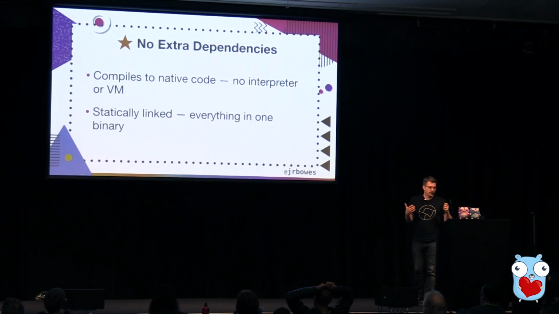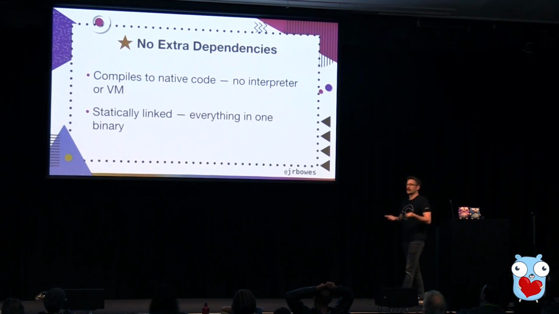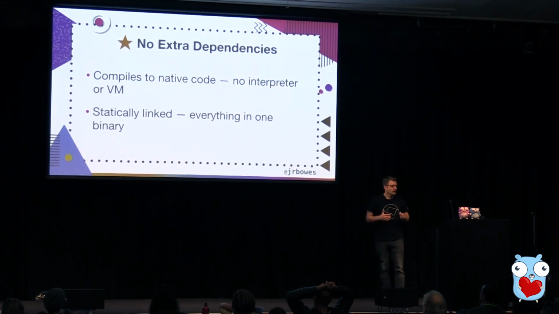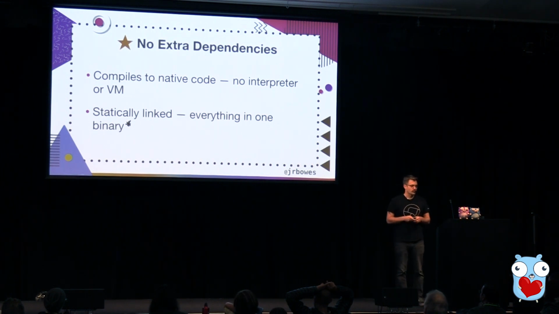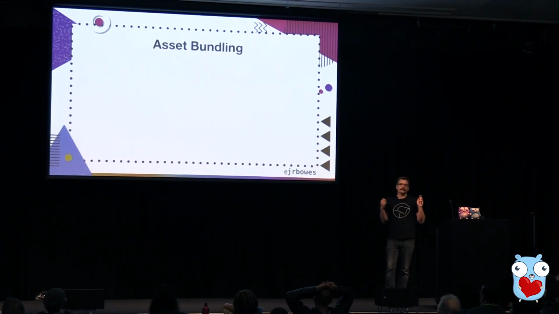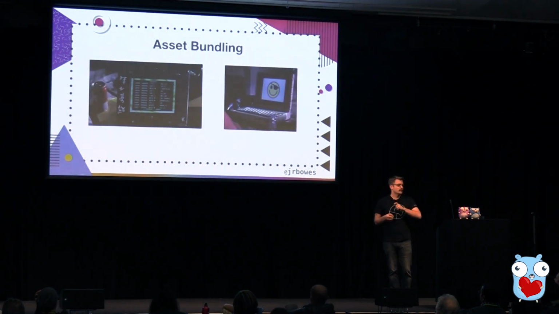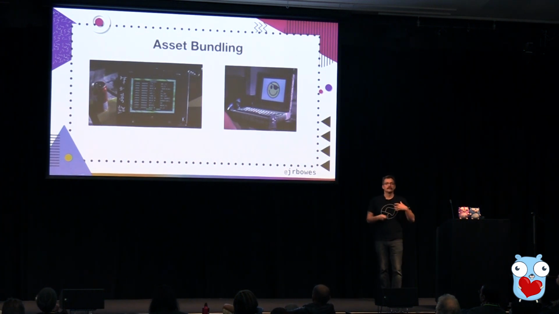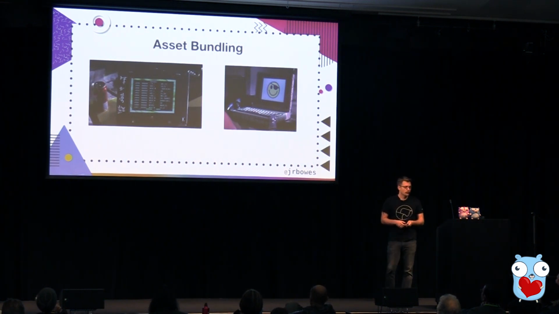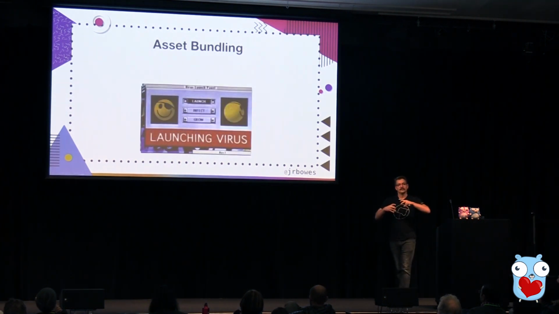And the second point is that Go code is statically linked, so everything's all in one binary, sort of. Put a little asterisk there for 2 points. The first point about this is asset bundling. So if you are distributing something, chances are that you're not just distributing the code. You've got some other stuff you want to send along with it. So you've got your code, and then maybe you've got some images, or some documentation, or some template files, right? And with asset bundling, you take those and you put them together into one binary.